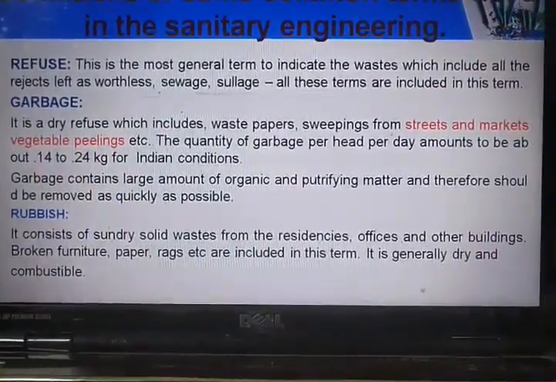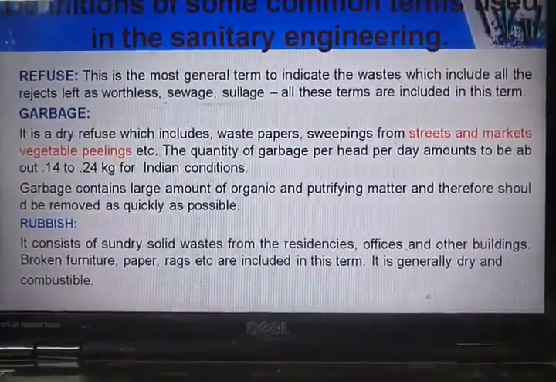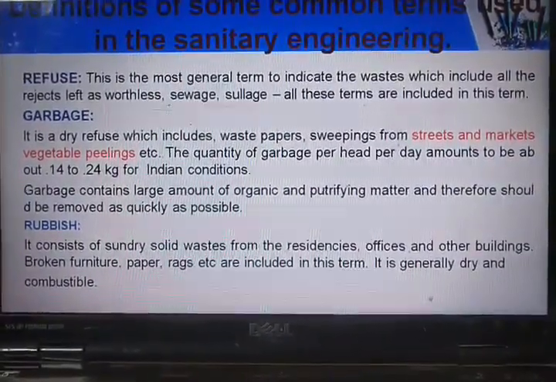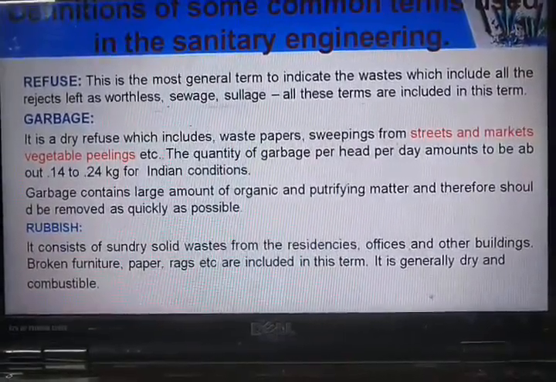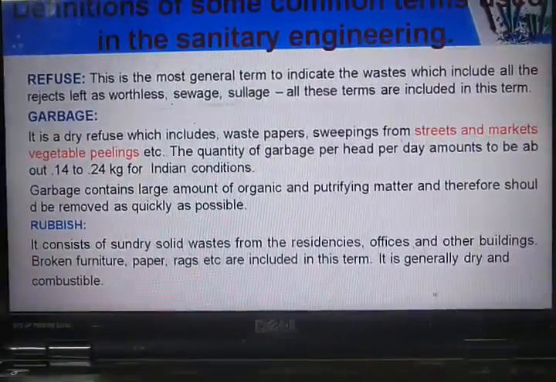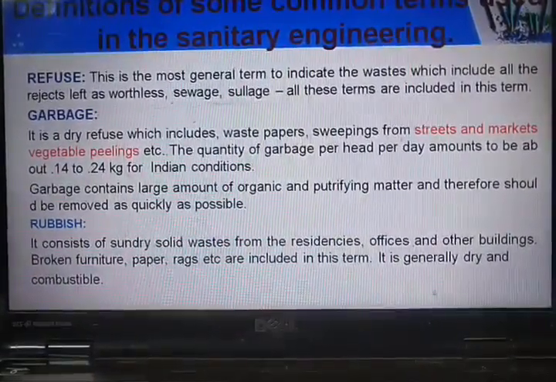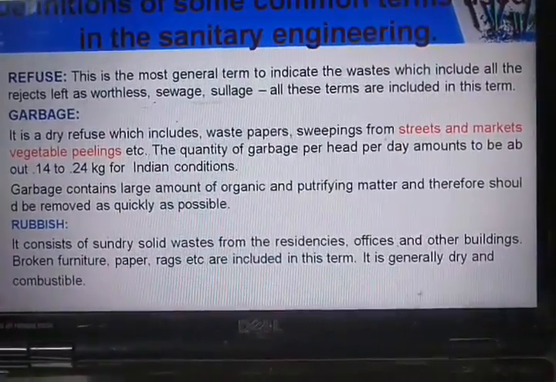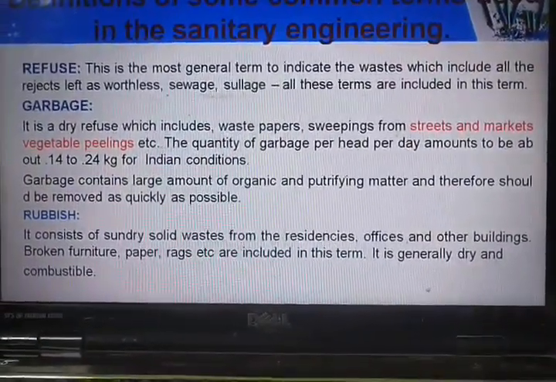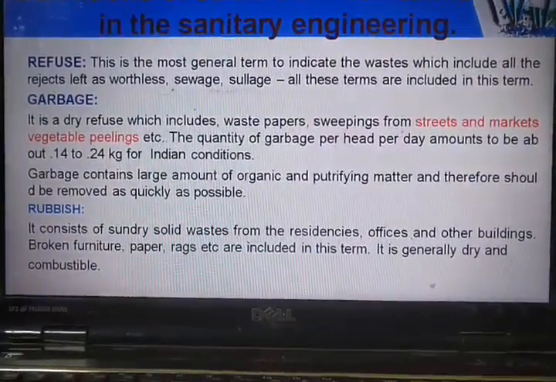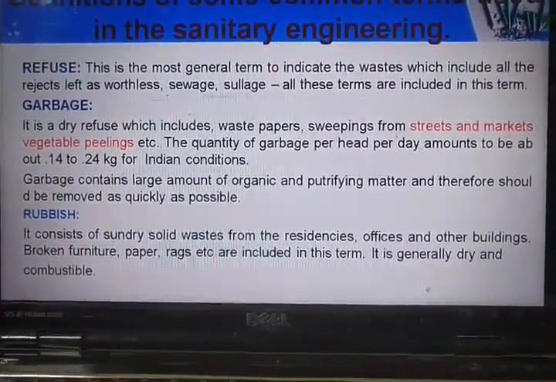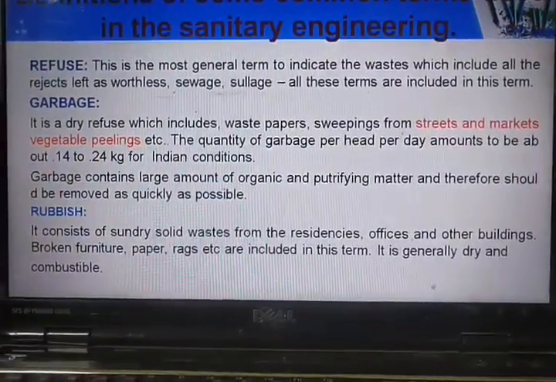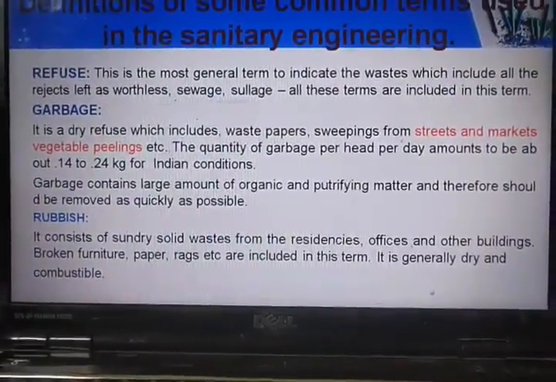Rubbish consists of sundry solid waste from residences, offices and other buildings. It is generally not putrescible, or you can say it is a non-decaying waste. It is completely inorganic in nature, which includes broken furniture, broken paper, racks, etc. It is generally dry and mostly combustible.